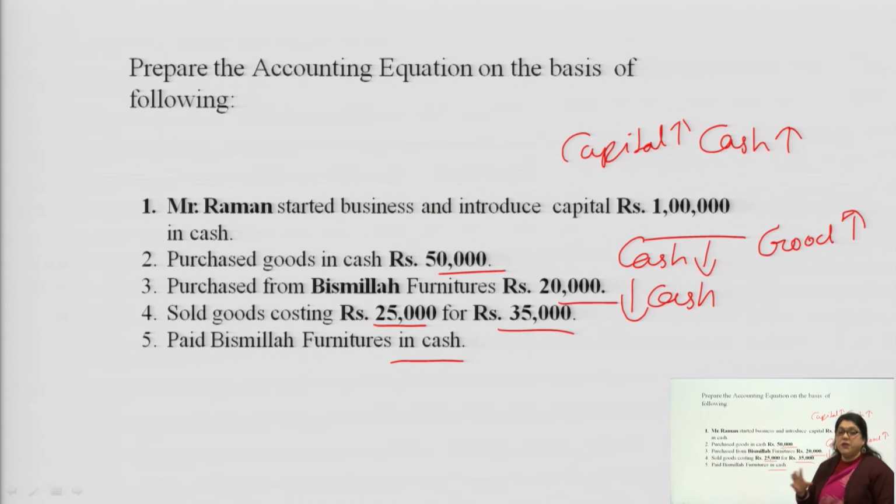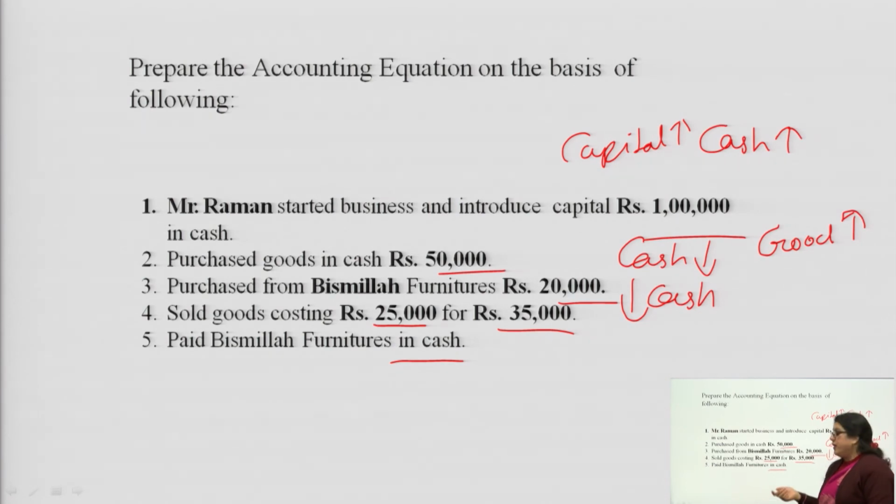Once the name is given, sometimes confusion occurs about whether it is credit or debit. It is up to you how you understand this. Bismillah is given, from whom you have purchased the furniture.